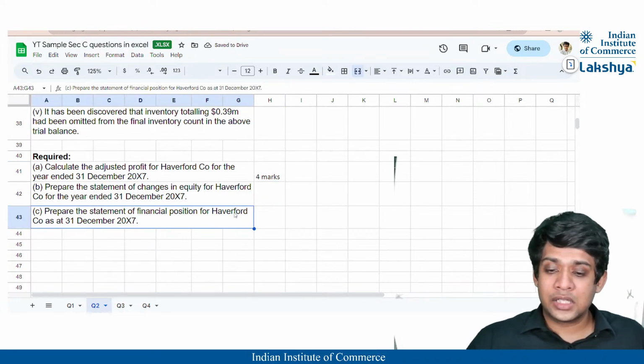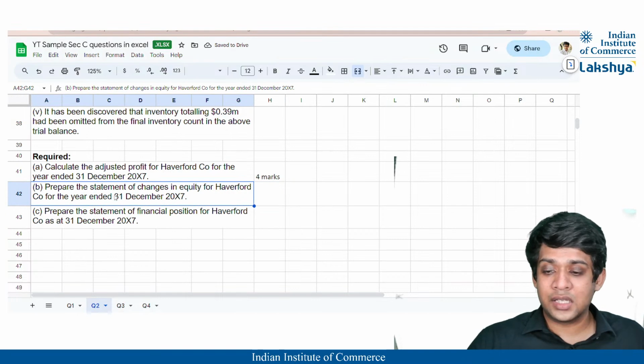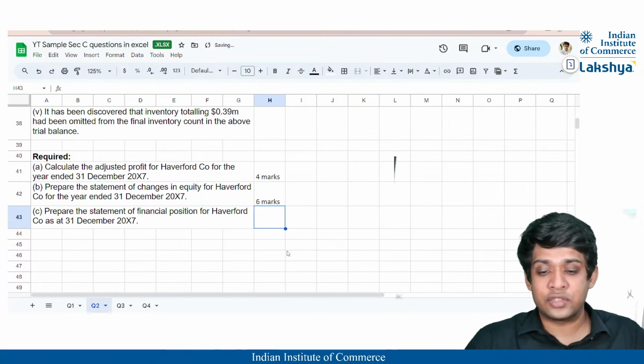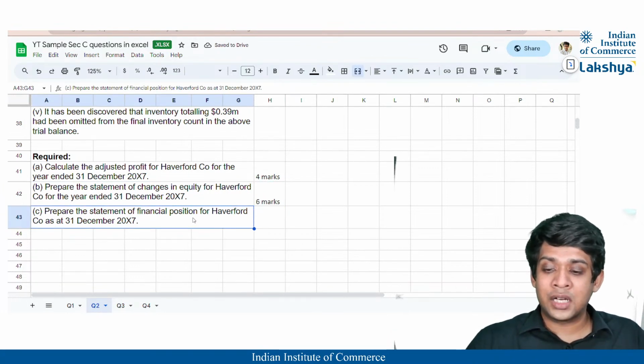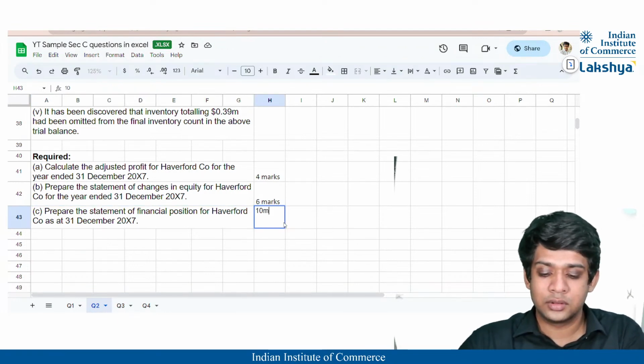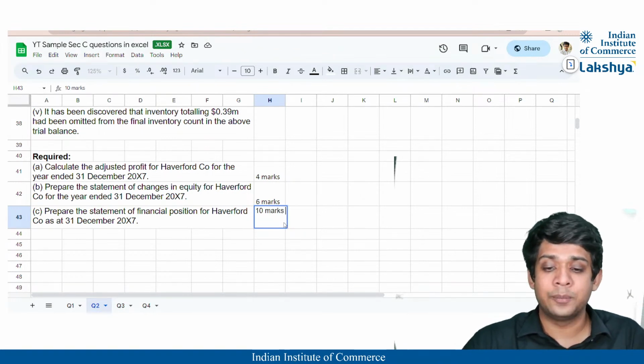Then prepare the statement of changes in equity, which would probably be for 6 marks, and prepare the statement of financial position. This would be for the remaining 10 marks. I think this is probably the marking scheme which is provided here.